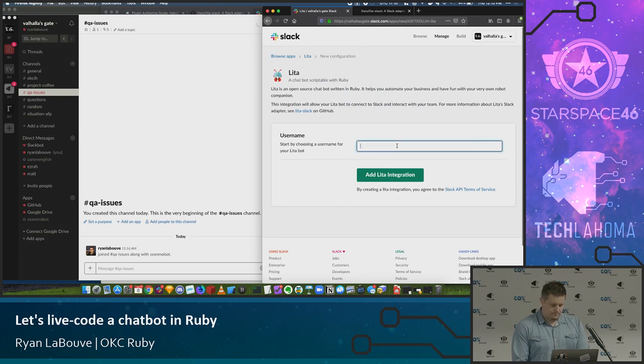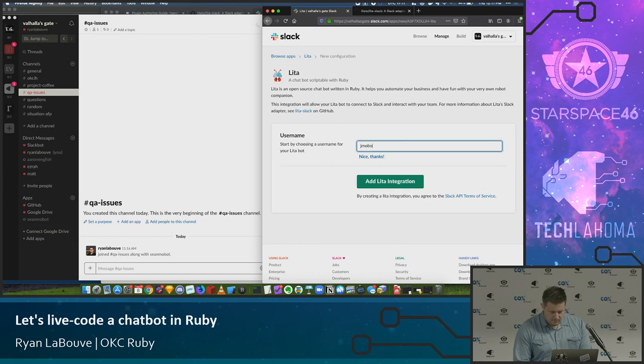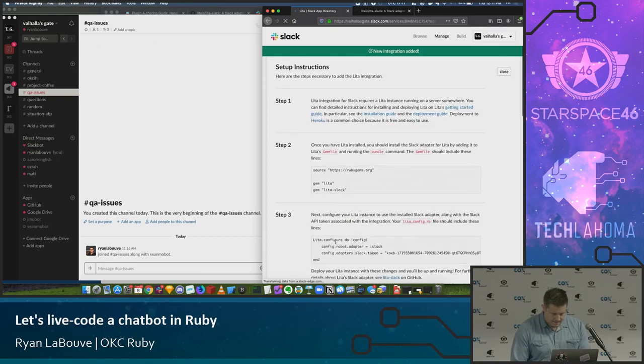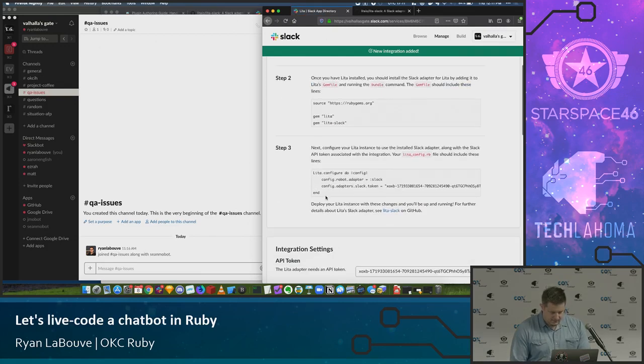Okay, cool. So we're going to set up JMobot. Add Lita integration. And it gives us this nice copy-paste thing that we're going to throw into our config with our token and our adapter.